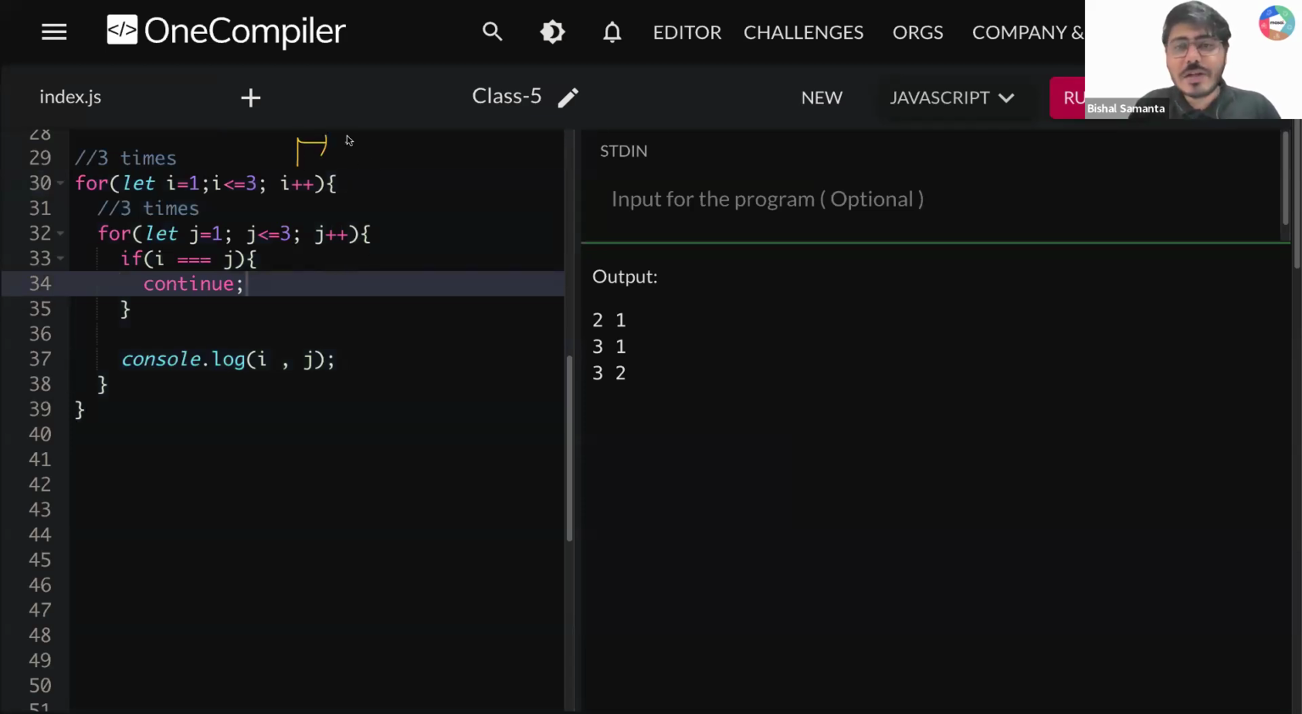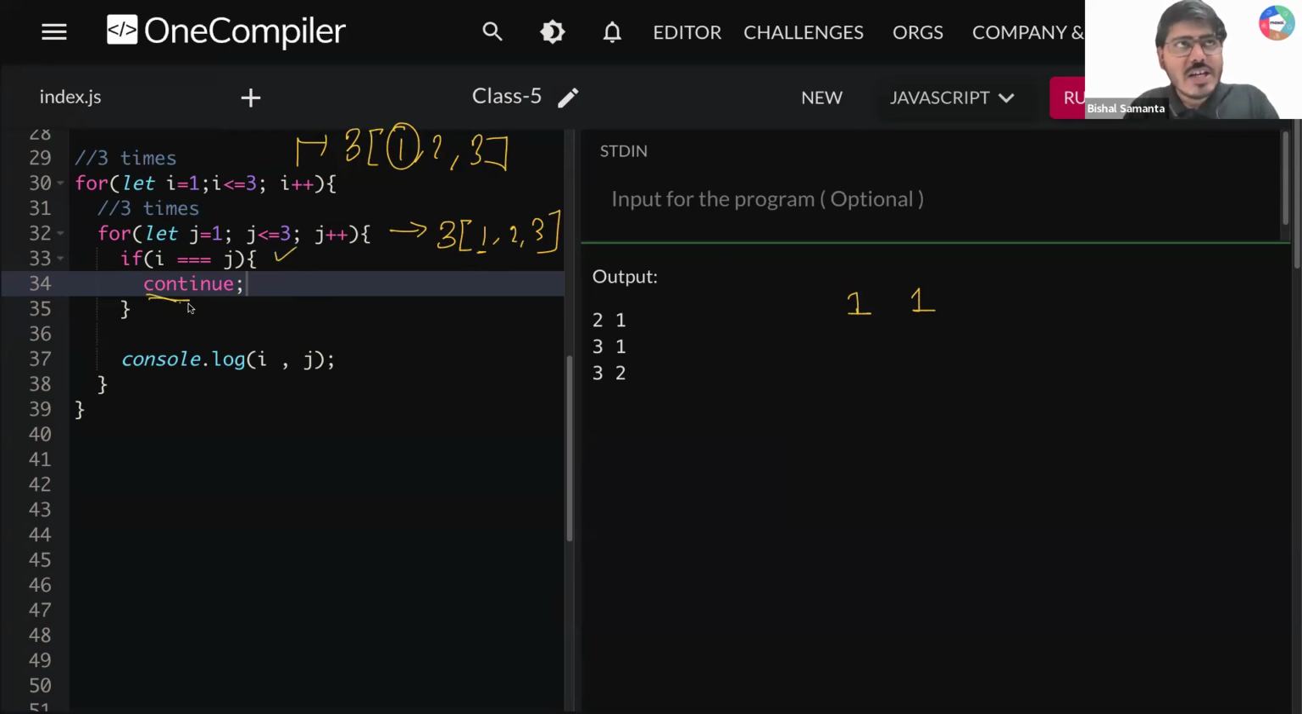So how many times is it running? Three times. One, two, three. Same story. How many times is the inner loop running? Three times. One, two, three. Now when this loop is starting, what is the value? Your outer loop starts from 1, your inner loop will also start from 1. So 1 1, guys, is that matching? Yes, that is a match.